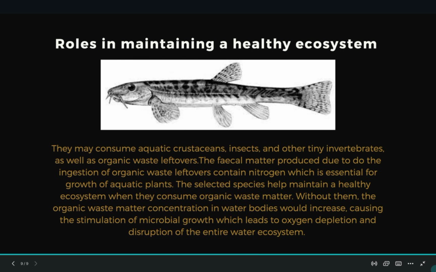The selected species help maintain a healthy ecosystem when they consume organic waste matter, because without them, the organic waste matter concentration in water bodies tends to increase, which can stimulate microbial growth, which leads to oxygen depletion and disruption of the entire water ecosystem.